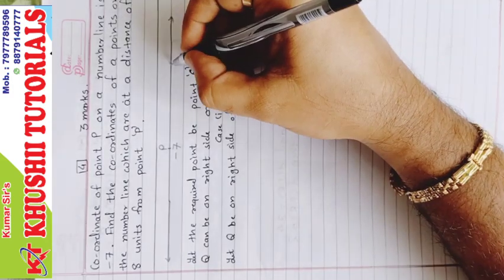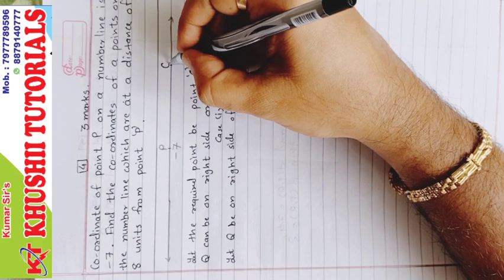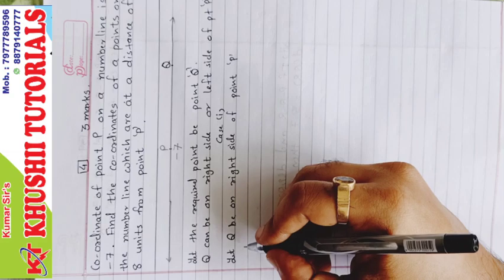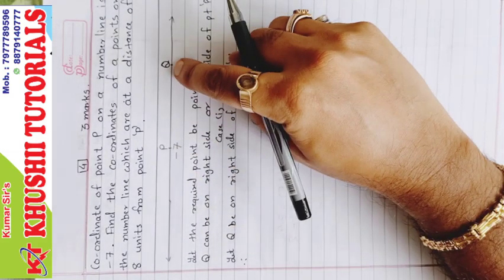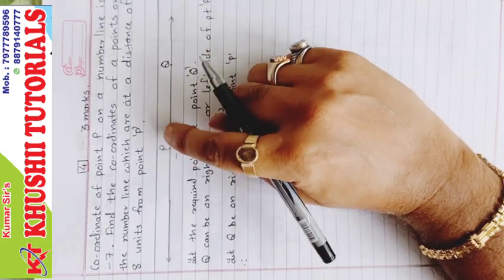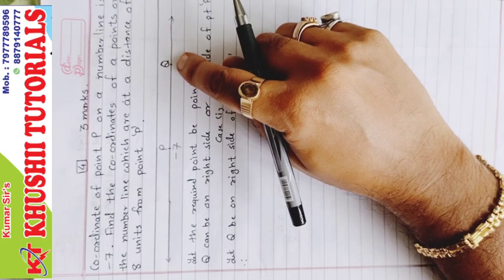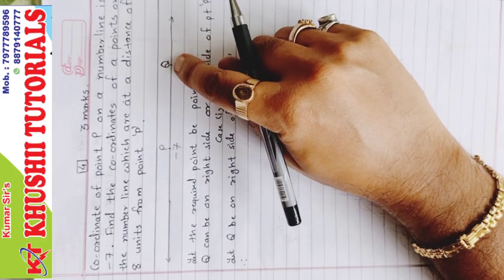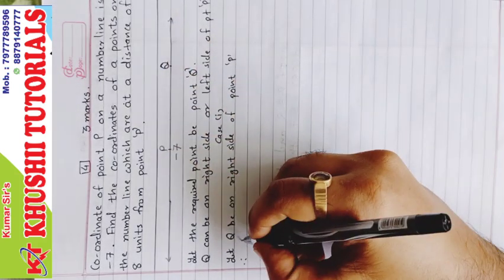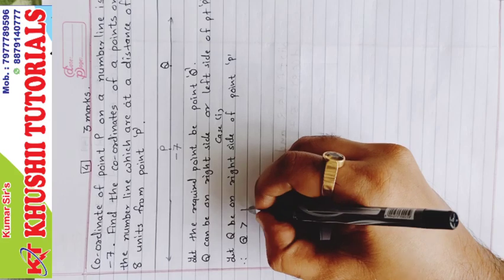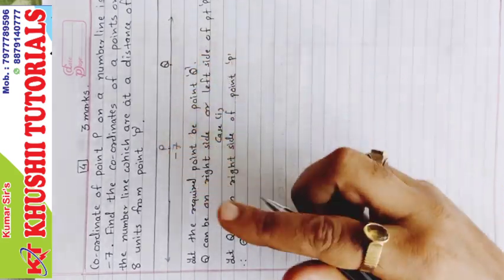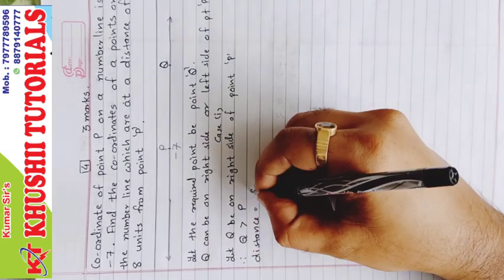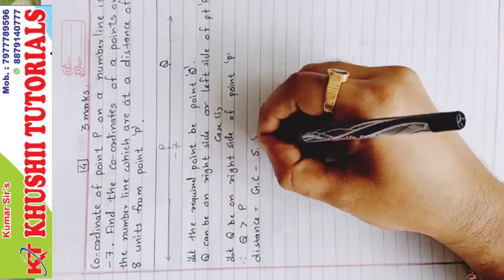Now, if we are assuming Q is on the right side of P, then the distance P, Q: the point Q is on the right side and P is on the left side. We know that the coordinate on the right is always greater than the coordinate on the left. So the coordinate of Q is greater than the coordinate of P. Now distance is greater coordinate minus smaller coordinate.